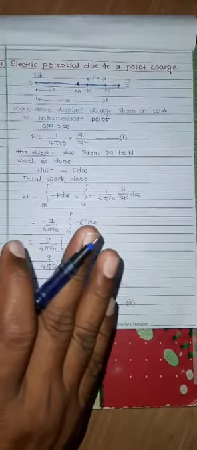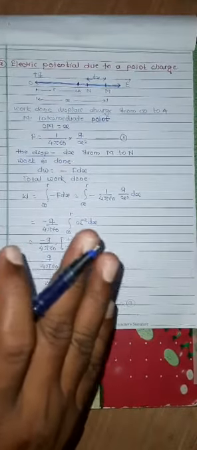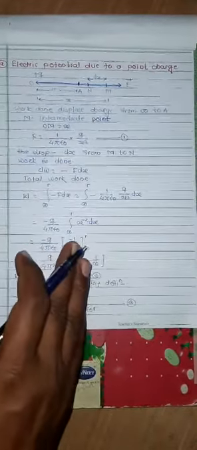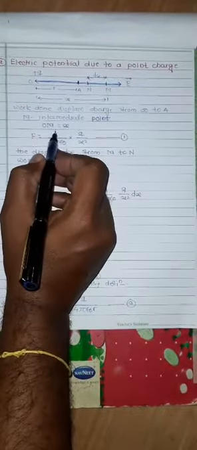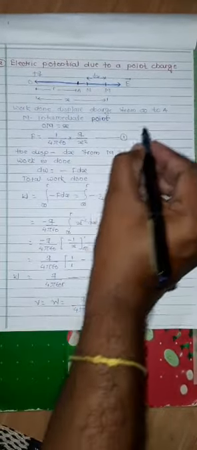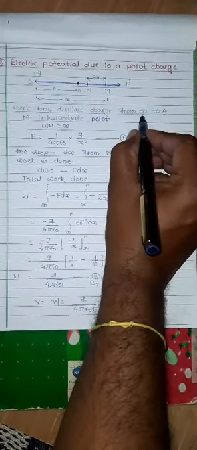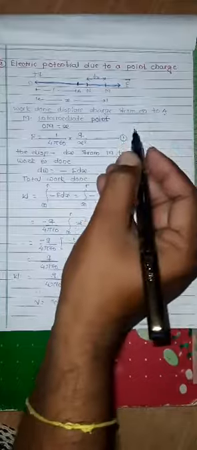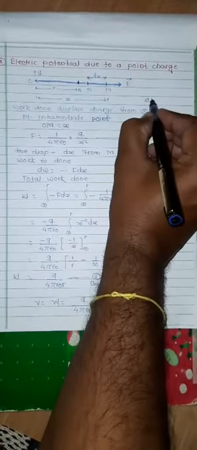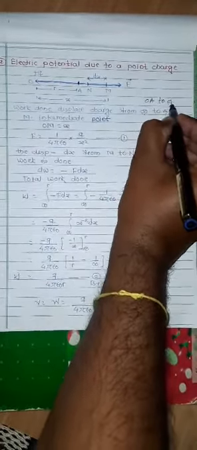Suppose we choose the path OA, or from infinity to A, or A to infinity.